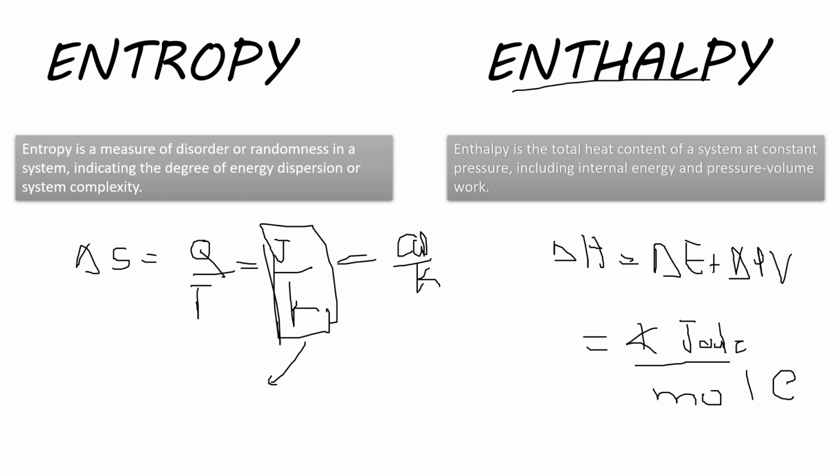Now both of these, entropy and enthalpy, are state functions, because I said that we don't talk about the internal condition, we only talk about the change in both. We cannot take the absolute value of the entropy and we cannot take the absolute value of enthalpy either.